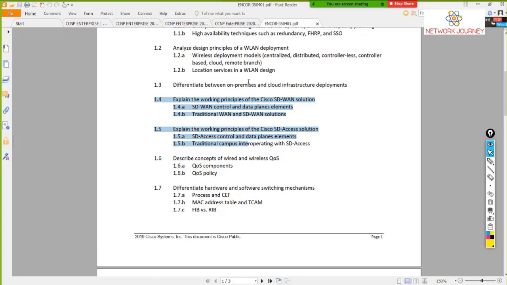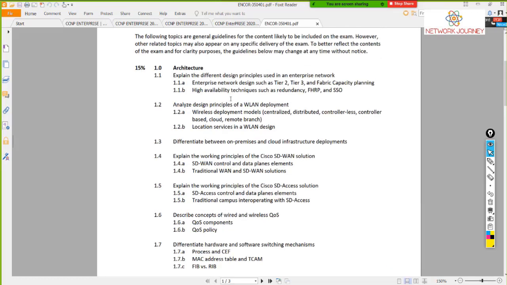So don't we have someone who attempted ENCOR recently? Yeah, I was about to ask this. Anybody, gentlemen? I guess all are preparing for the ENCOR, because a few days back there was no system of writing it online. It was just in the last 2 or 3 months that Cisco announced it to be online, and I guess people are still working on it to get it done.